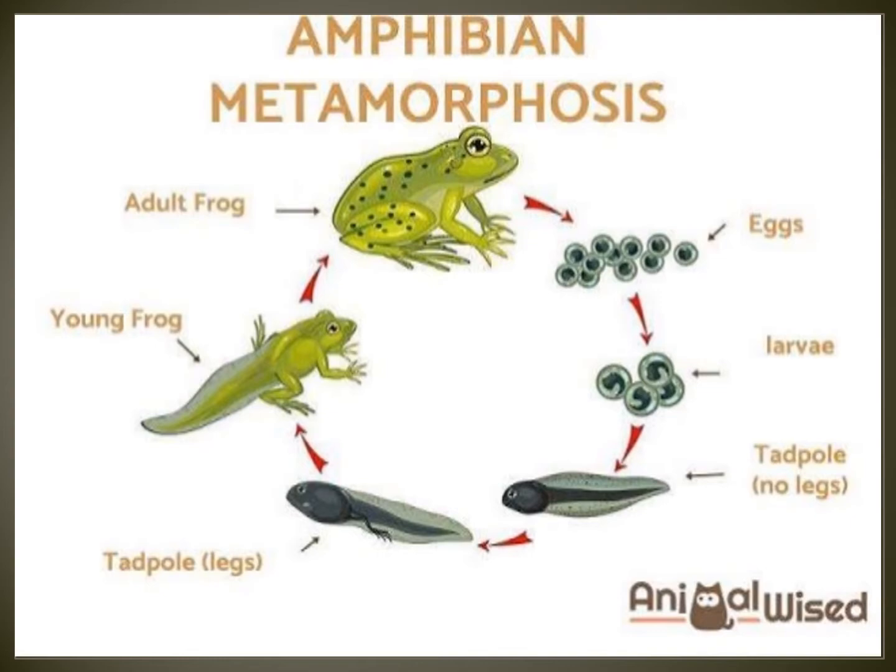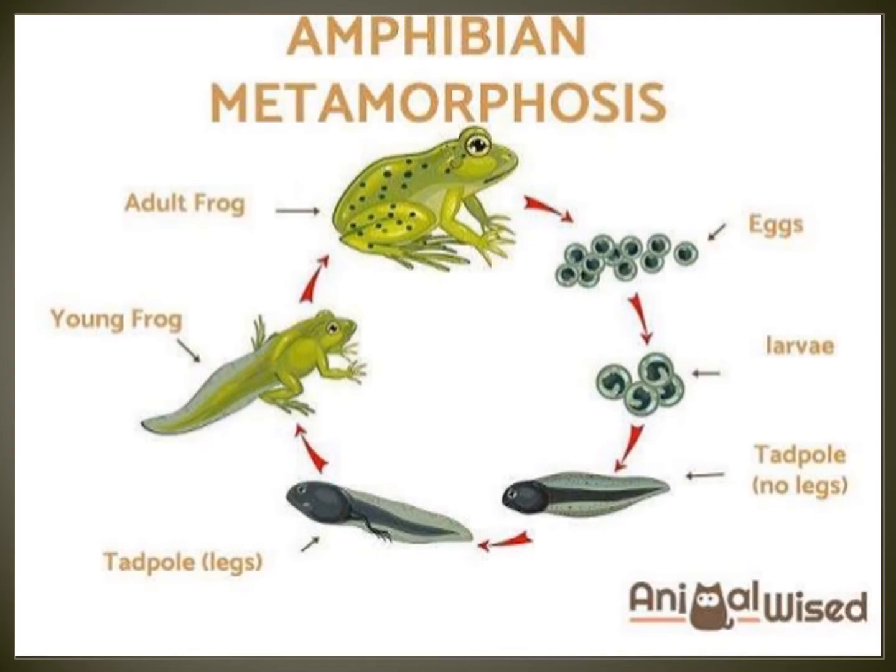Now we have to see the life cycle of frog that shows metamorphosis. The frog, an amphibian.